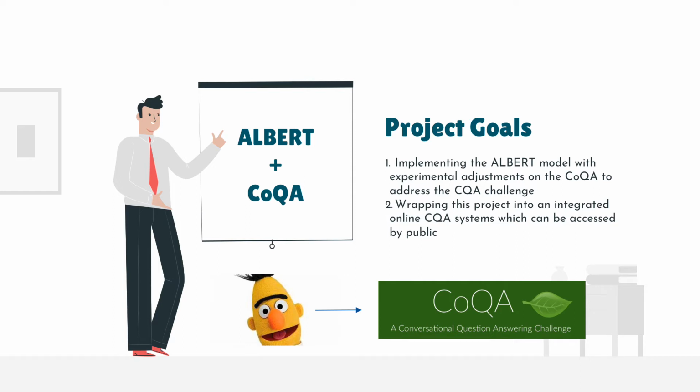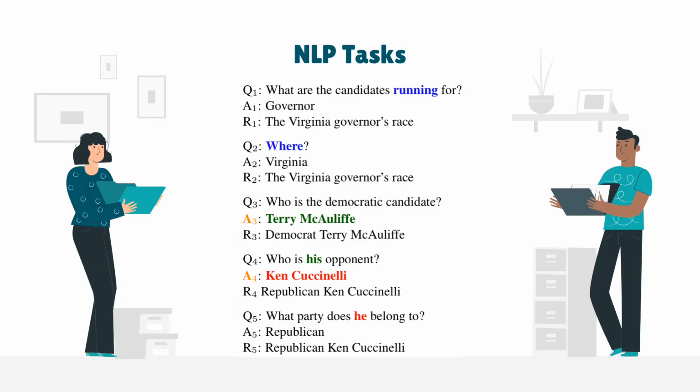Our secondary goal is trying to wrap this project into an integrated online conversational question answering system which can be accessed by the public. NLP tasks. We intend to build a conversational question answering system based on our model. It is essential to enable machines to answer conversational questions just like humans do in the real world.